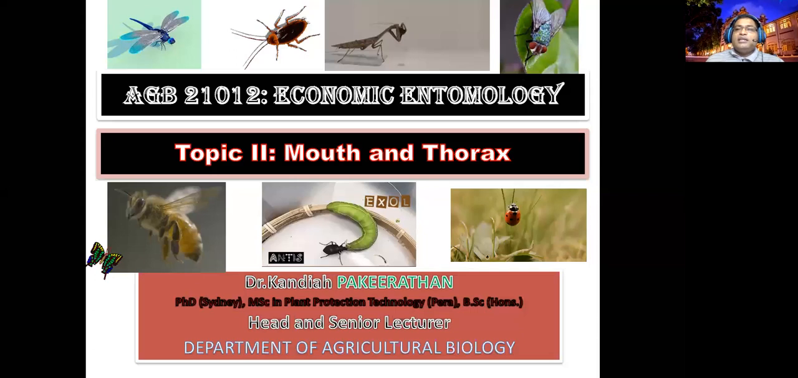This is the second class of economic entomology. Today we are going to discuss in detail the mouth and mouth part modifications, thorax and thoracic appendages.